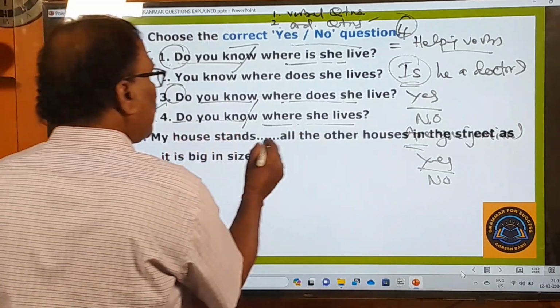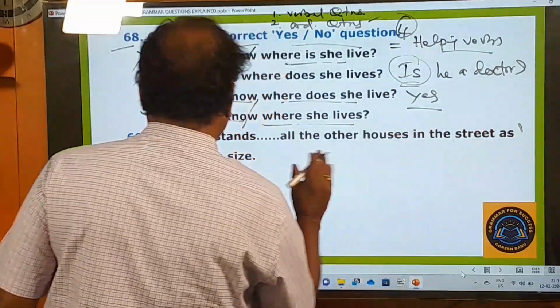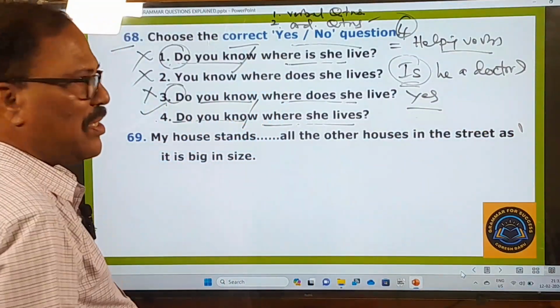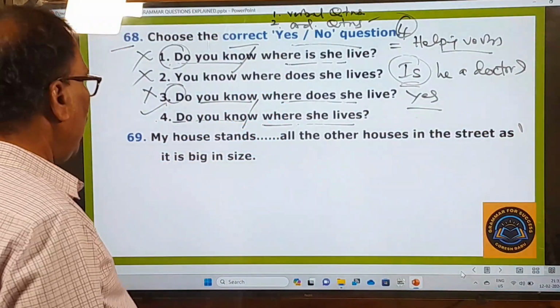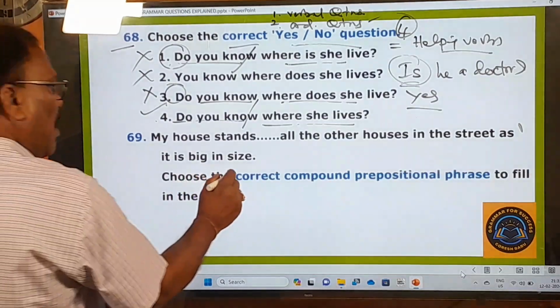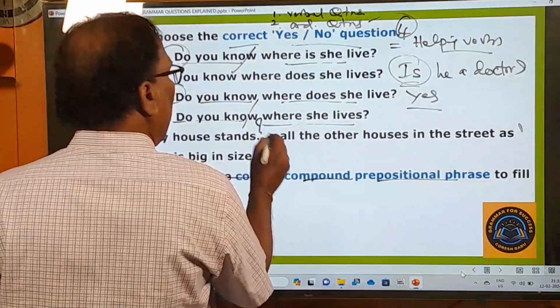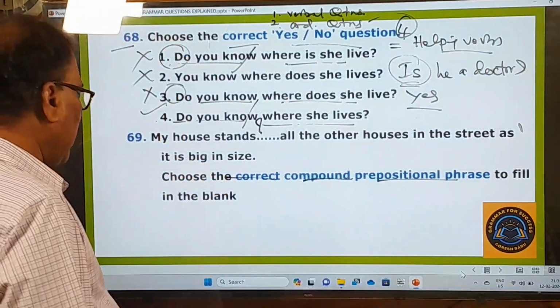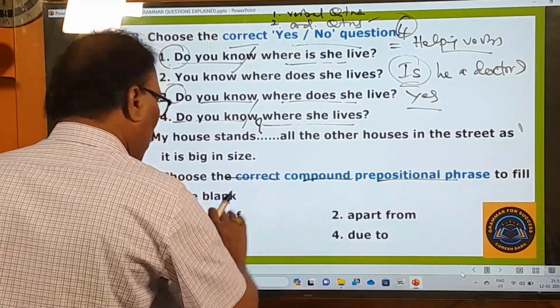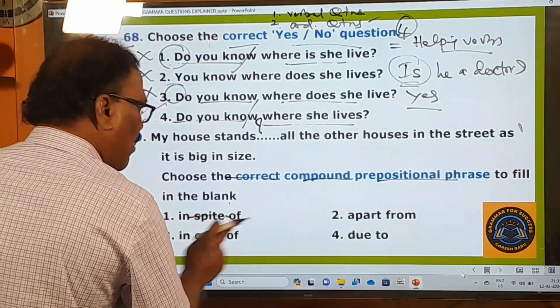My house stands dash all other houses in the street as it is big in size. So this is the question, and now what is the examiner asking you to do? Choose the correct compound prepositional phrase. He is asking you to fill in the blank with a compound prepositional phrase. And what are the options given here? These are all compound prepositional phrases. In spite of, apart from, in case of, due to.